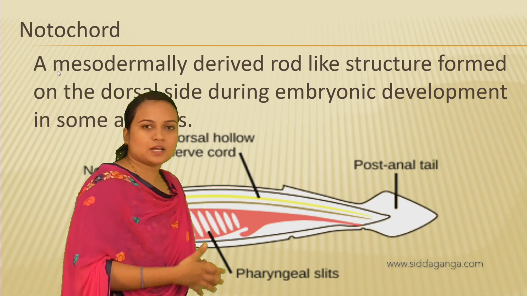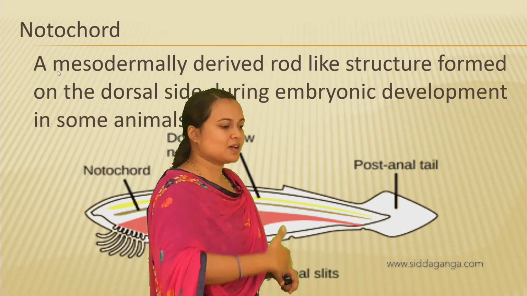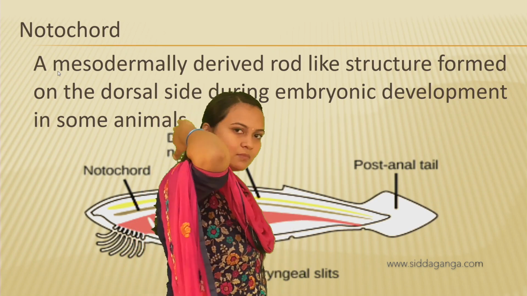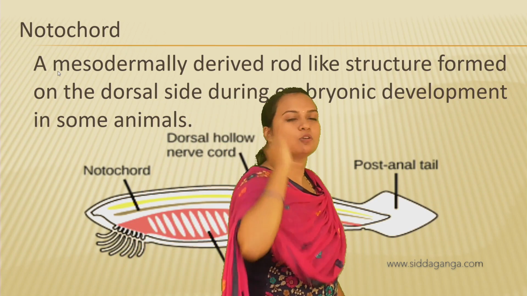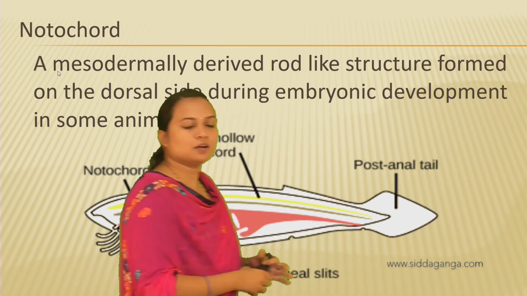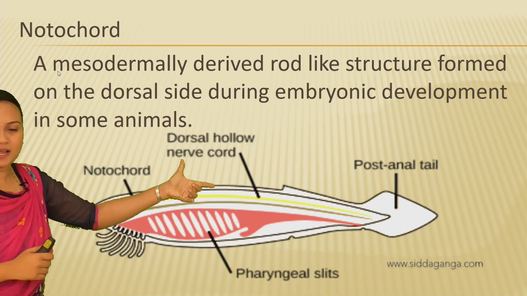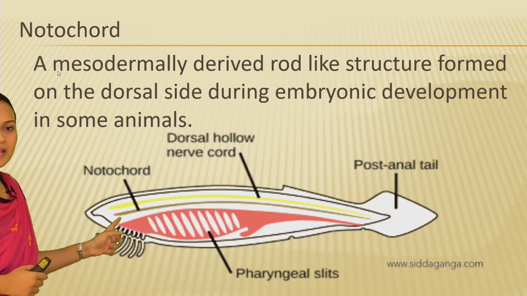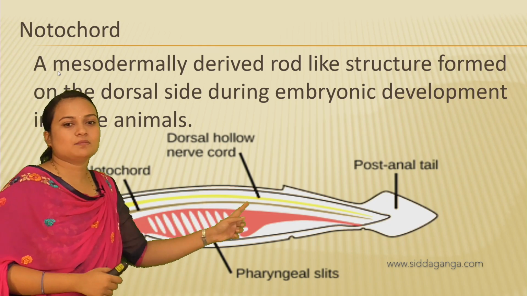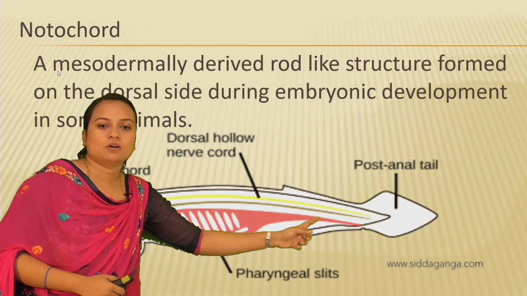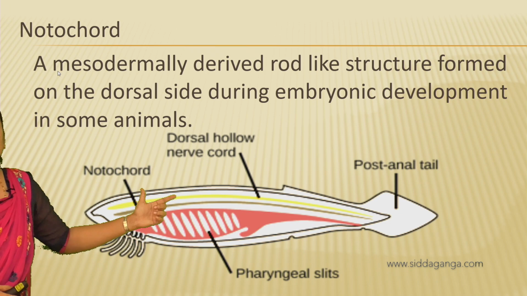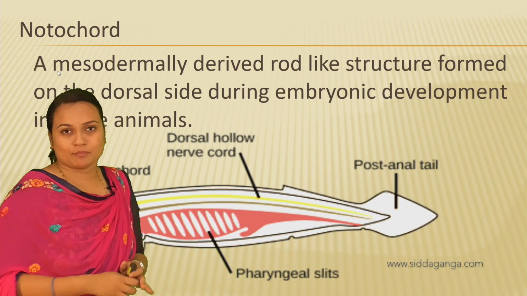So this is the dorsal side. If you consider human beings, this is our ventral side and this is our dorsal side, right? The backbone which is present is on our dorsal side, but here this is the dorsal side and this is the ventral side. You can see the notochord, right? The notochord is a mesodermally derived rod-like structure formed on the dorsal side during embryonic development.